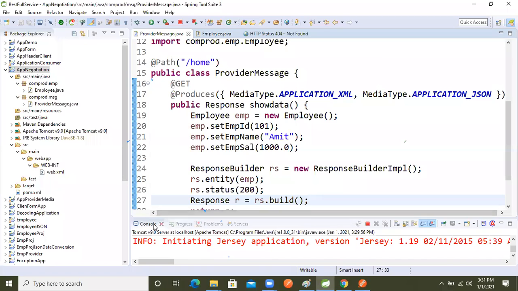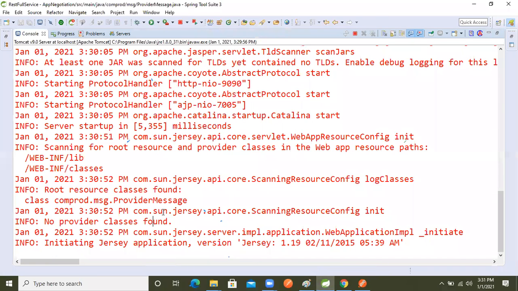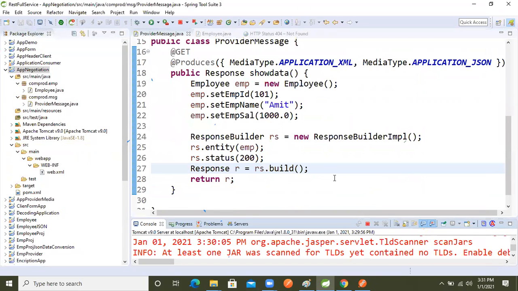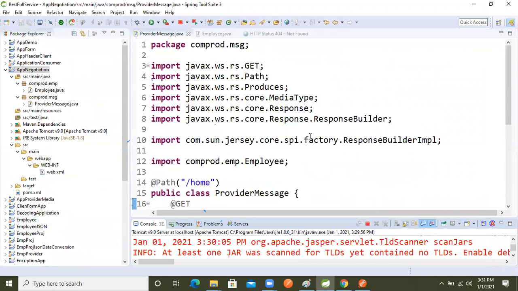One minute, don't lose hope, right? Web application implementation. Okay. Checking the response builder entity and media type.